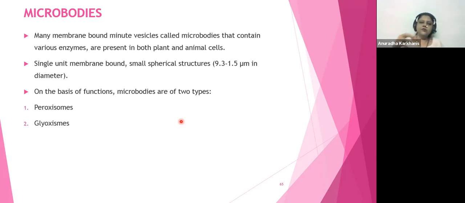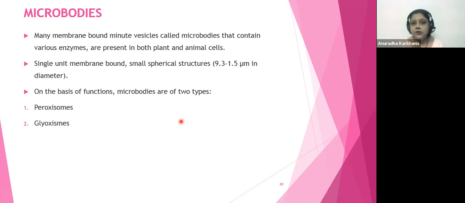First are called peroxisomes, second are called glyoxysomes. My humble request to all of you, please try to understand what peroxisomes are, because peroxisomes are going to be very important organelles, especially when we'll be studying photosynthesis. When I teach photosynthesis, I'll ask you all about peroxisomes. I won't explain about peroxisomes; that time I'll expect you all to give me the answers. So please understand peroxisomes very nicely.